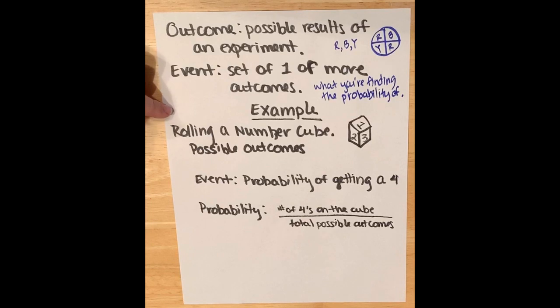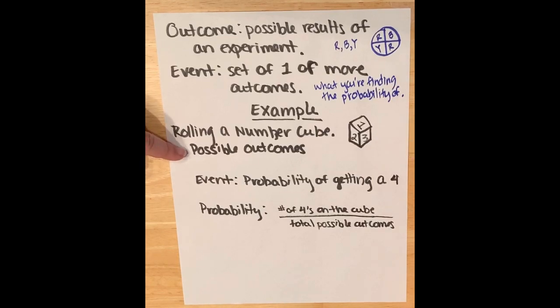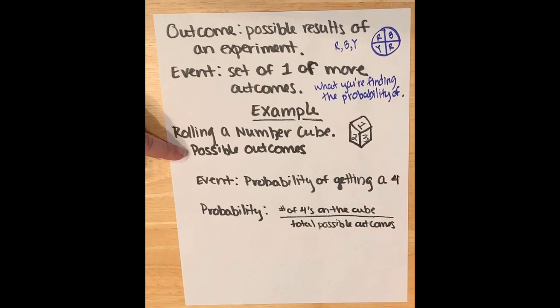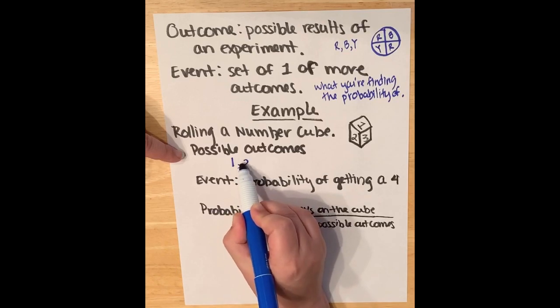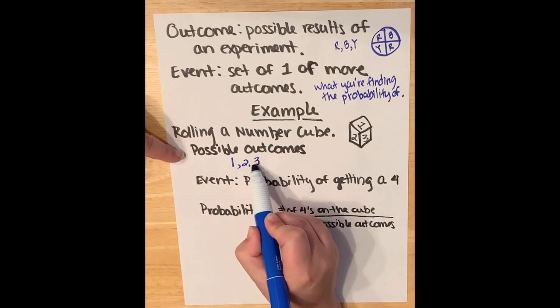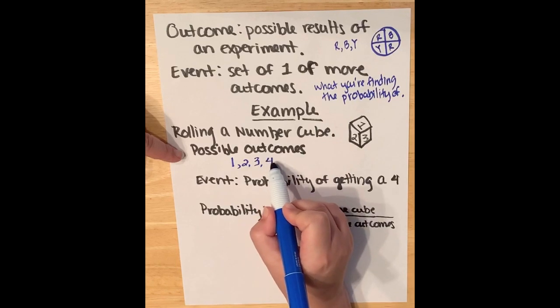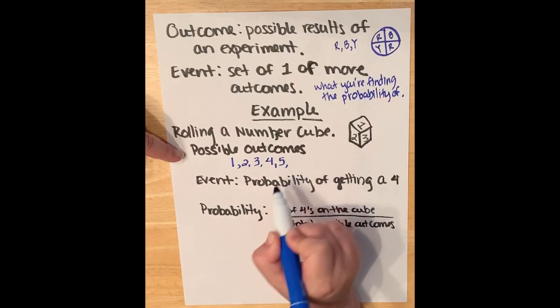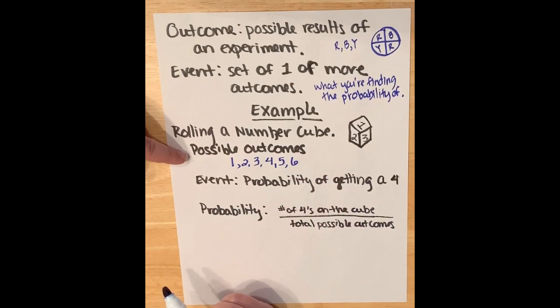Now let's look at an example, thinking of a number cube. A number cube, just a dice. So we've got to think about all of our possible outcomes before we start. So what are some possible outcomes if I roll this dice, assuming that everything is represented once like every other dice in the world? What are some possible outcomes? Well, I could roll a 1. I could roll a 2. I could roll a 3 or a 4. I could also roll a 5 or a 6. So those are the possible outcomes of me rolling the dice.